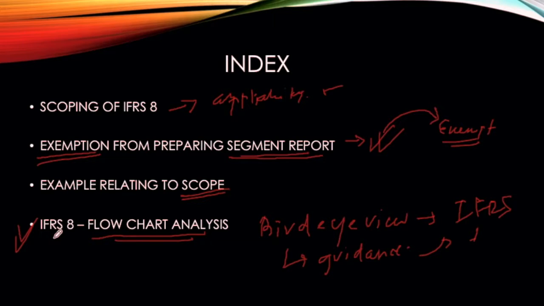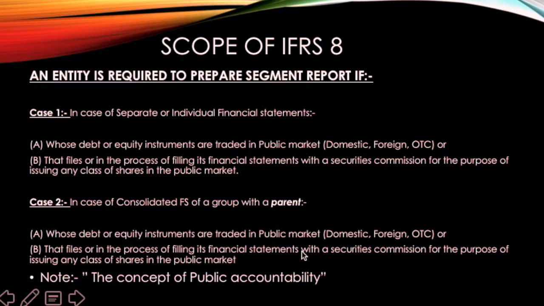Now let's move into the first section, scope of IFRS 8. An entity is required to prepare a segment report. I have divided the cases into 2 parts: in case of separate financial statements or individual, and in respect of consolidated financial statements. So the crux is if any instrument, whether it's a debt or equity instrument, is being traded in the stock market or any public market, or it's in the process of filing its financial statements with the Securities Commission for the purpose of issuing any class, which means it is in the process of listing.